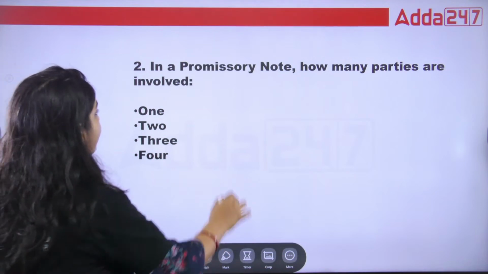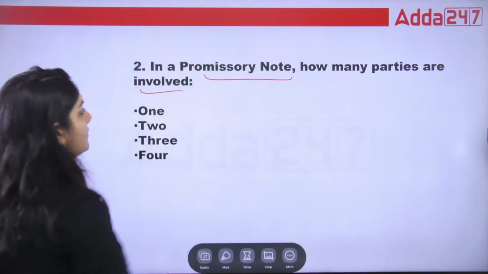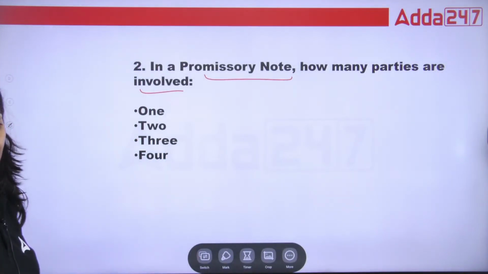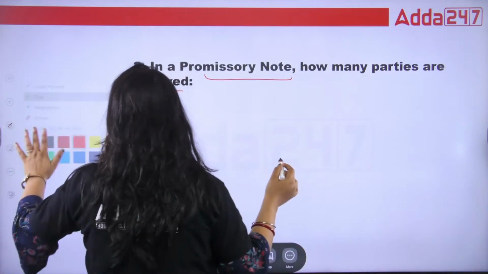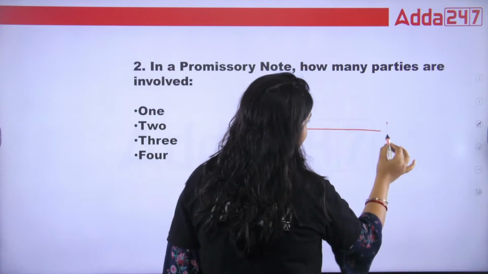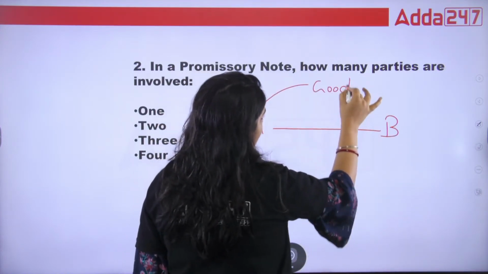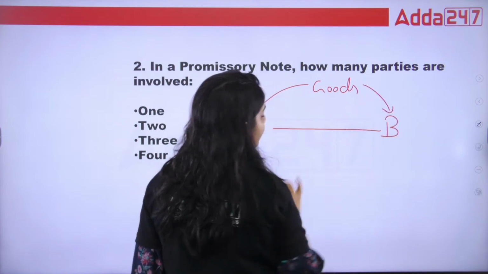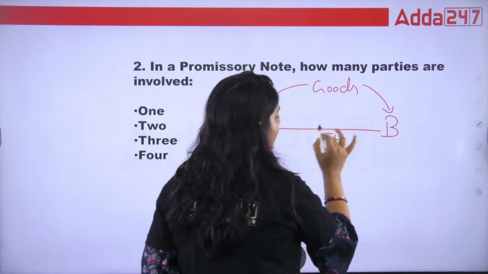Next, in a promissory note, how many parties are involved? Tell me, class. Let me give you an example of a promissory note, guys. This is person A, this is person B. If A is giving goods to B, B has to pay, suppose, 5 lakh rupees for those goods.